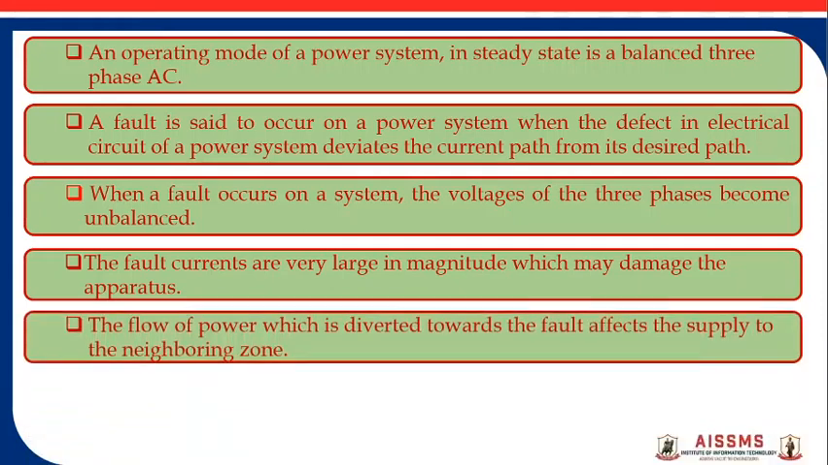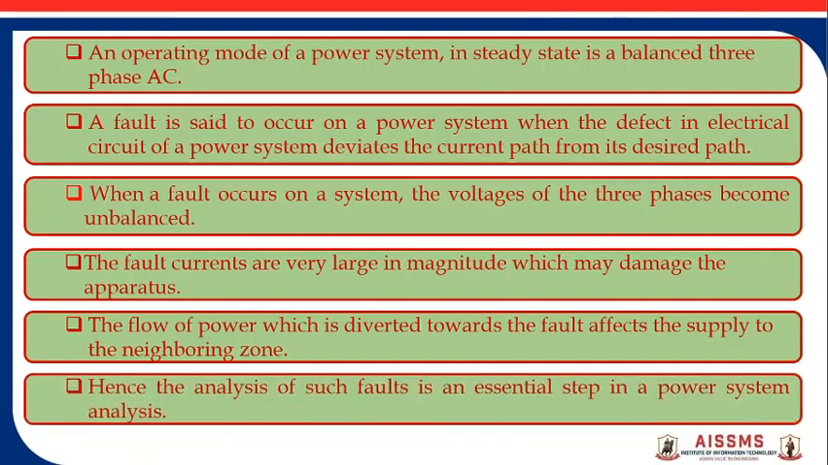The flow of power which is diverted towards the fault affects the supply to the neighboring zone. So due to a fault, there will be a deviation in the flow of power, and this deviation will affect the supply of power in the neighboring zone. Hence, the analysis of such faults is an essential step in power system analysis.